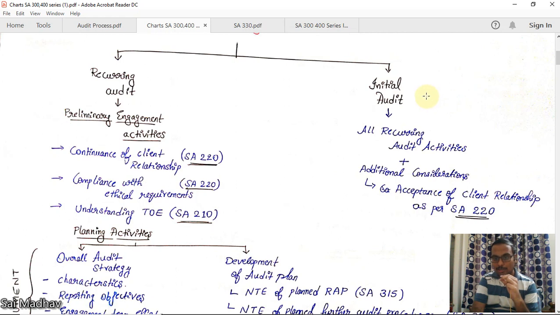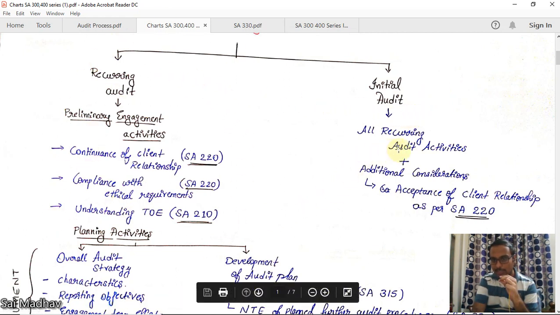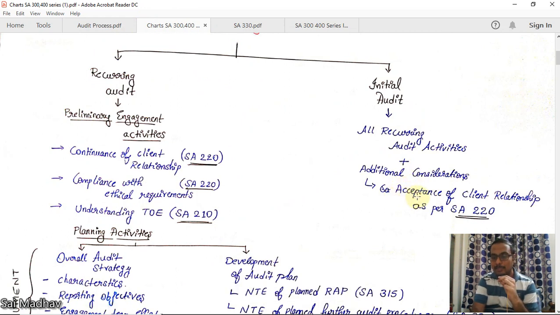Now what about initial audit? Initial audit means first time audit. When you're doing audit for the first time, you have to consider all of these which you have discussed here, plus an additional consideration, that is acceptance of client relationship as per SA 220. Here in recurring audit it is continuance of client relationship because it is a subsequent audit. You have already done it one time, so it is known as continuance. But in initial audit you have to see whether you have to accept or not because it is the first time.